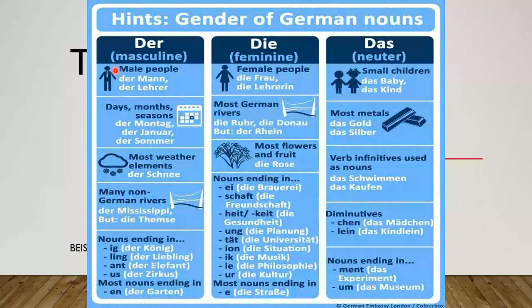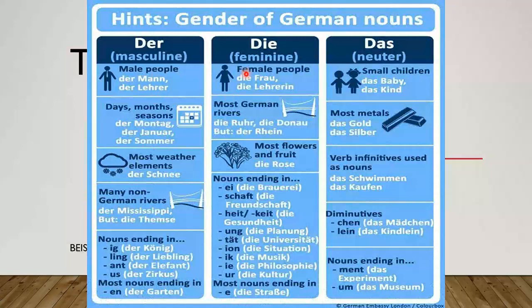And if you see here, any male version of anything, imagine I am a teacher. If I am a man, then it would be der Lehrer. If I am a woman, it would be die Lehrerin. And that's how it applies to everything.